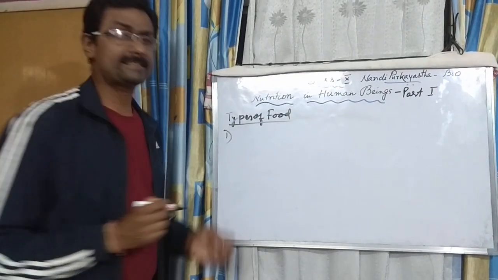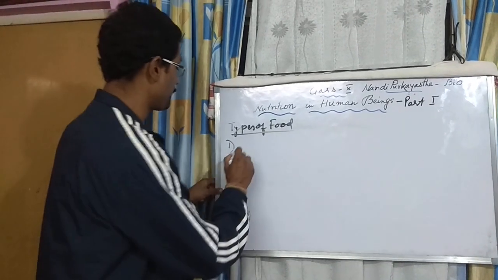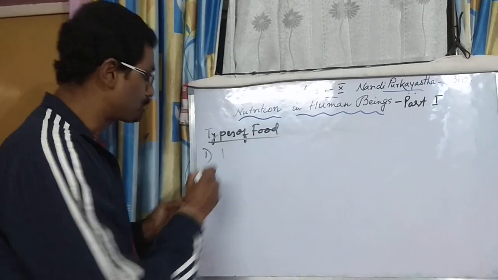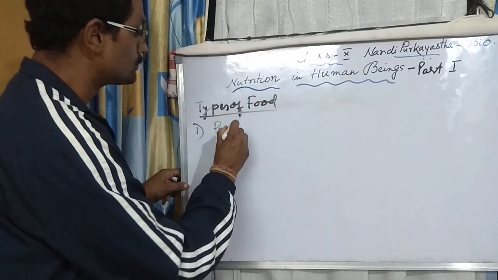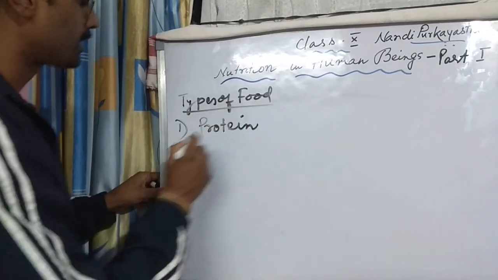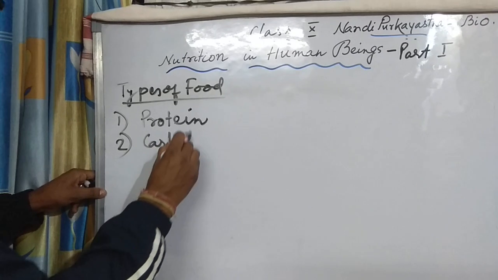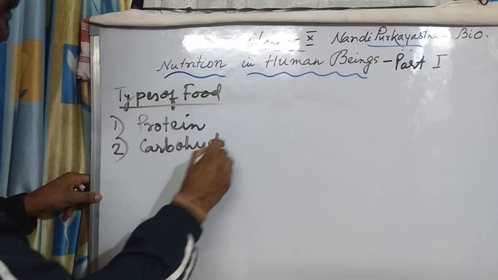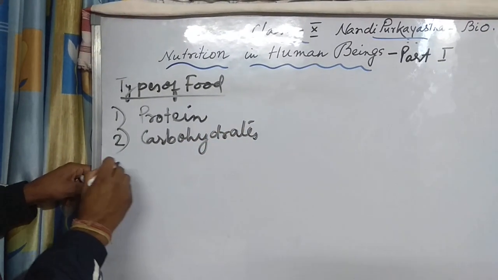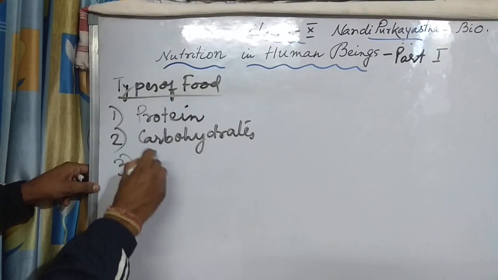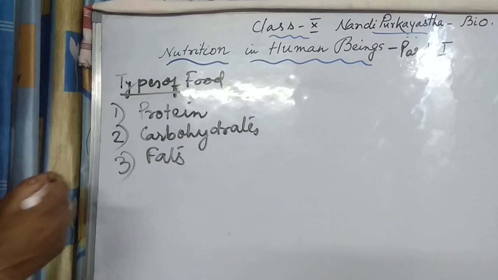We have 6 different types of food. Number 1 is protein. Number 2, carbohydrate. Number 3, fats.